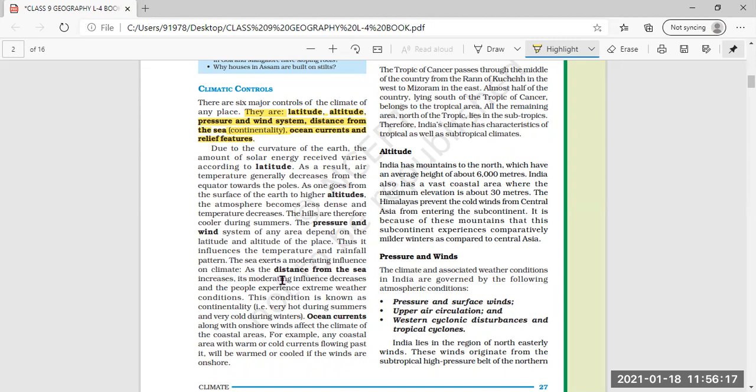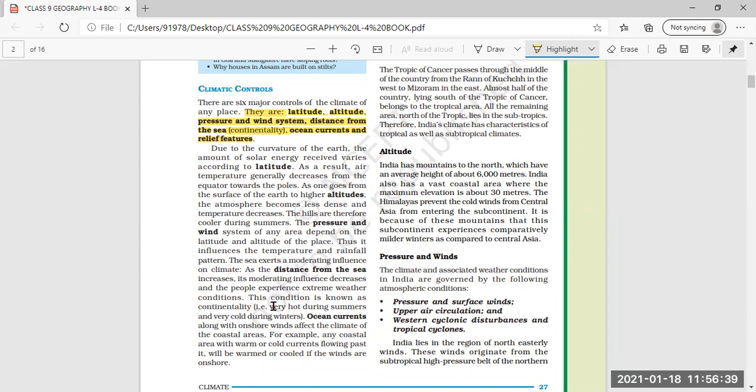The sea exerts a moderating influence on the climate. As the distance from the sea increases, its moderating influence decreases and people experience extreme weather conditions. Near the sea the condition is very moderate, neither too hot nor too cold.